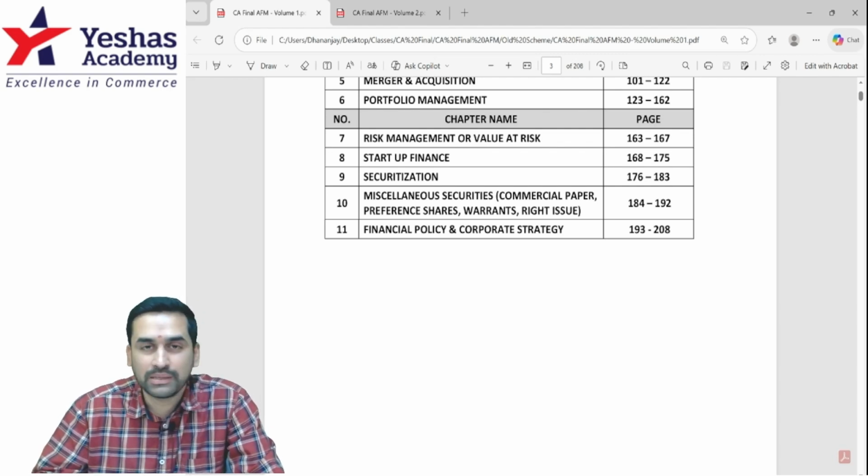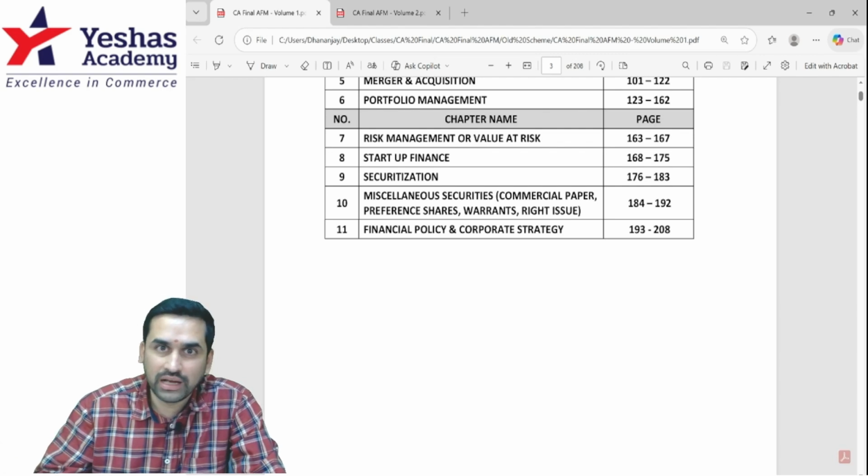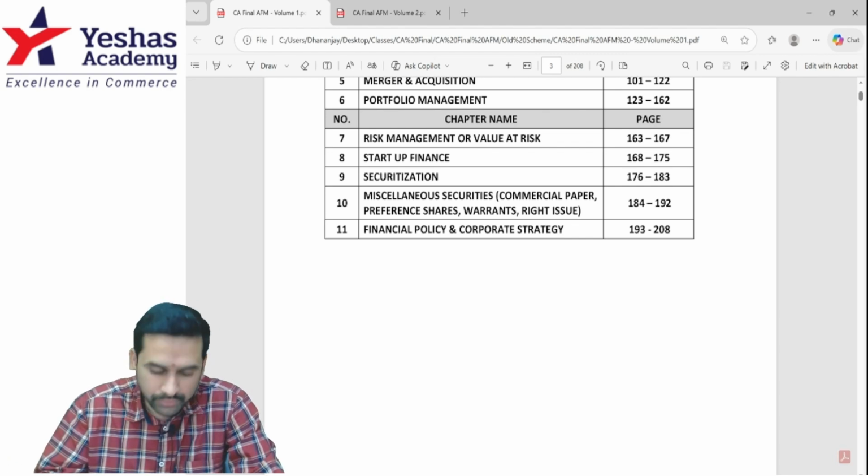Somebody may accept the right, somebody may renounce the right, somebody may accept half and renounce the other half, somebody may choose to do nothing. What will be the impact on wealth? A very common question and very easy question.